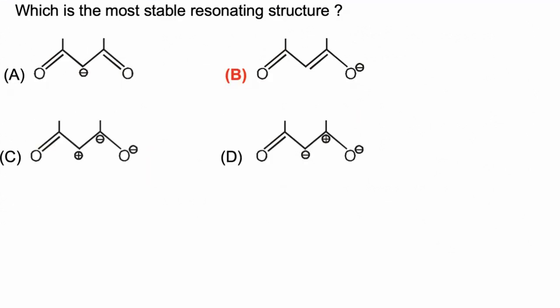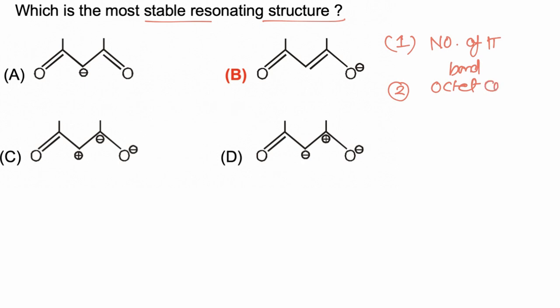In this question we have to find which is the most stable resonating structure. So to compare the stability of resonating structures, first we have to find the maximum number of pi bonds. A resonating structure with the maximum number of pi bonds is more stable, or we can say a resonating structure having the maximum number of atoms with a complete octet is more stable. Then we compare neutral and charged. If one resonating structure is neutral and the other is charged, then neutral is always more stable than charged.